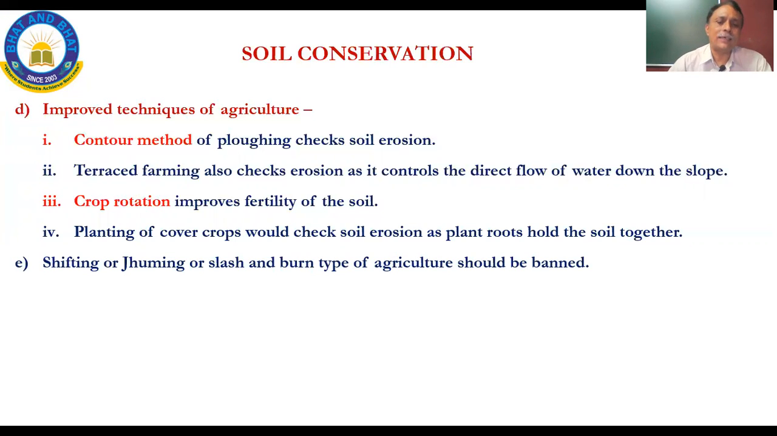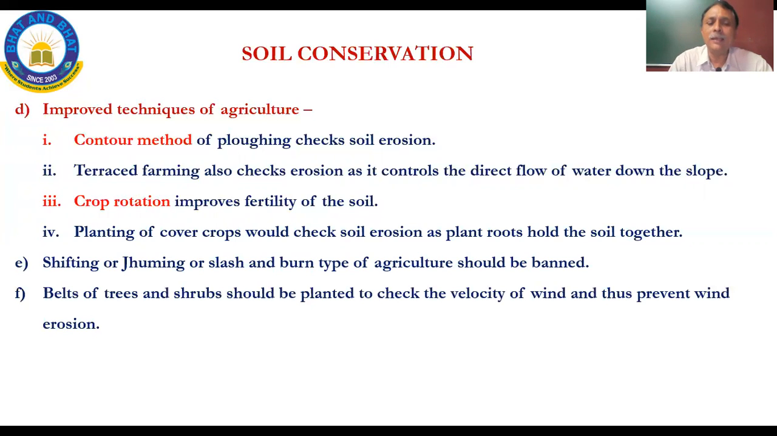Shifting or jhumming or slash and burn type of agriculture should be banned. Shifting again was the one which we talked of in the northeast. So this kind of agriculture itself should totally be stopped. They should learn to use the same land and use different techniques to keep improving the fertility of the soil.